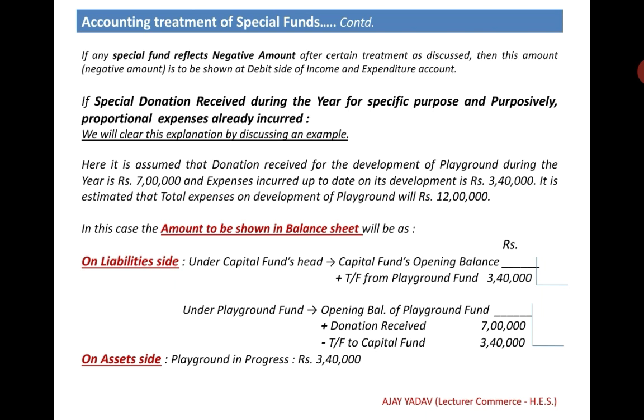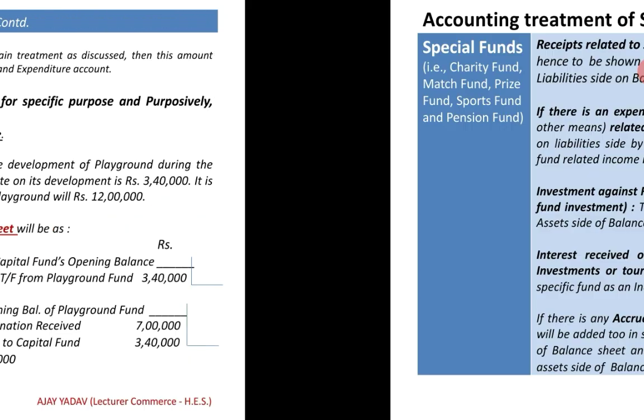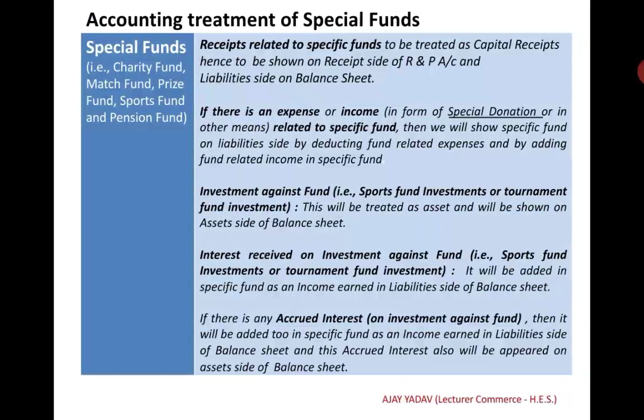On the asset side, playground in progress rupees 3,40,000 will be shown. So we have discussed all the accounting treatment related to special funds.